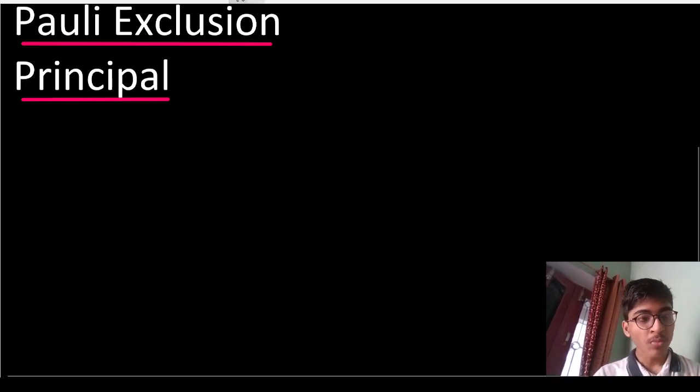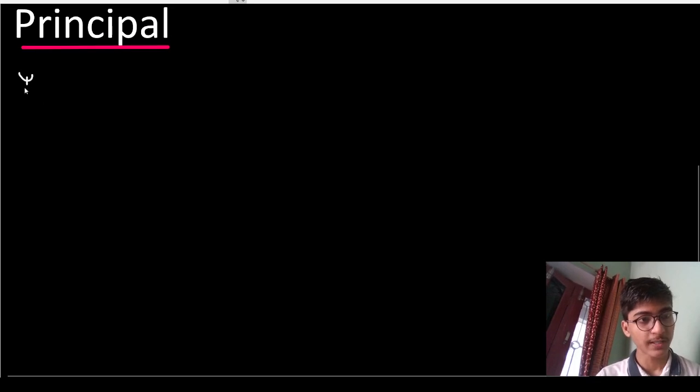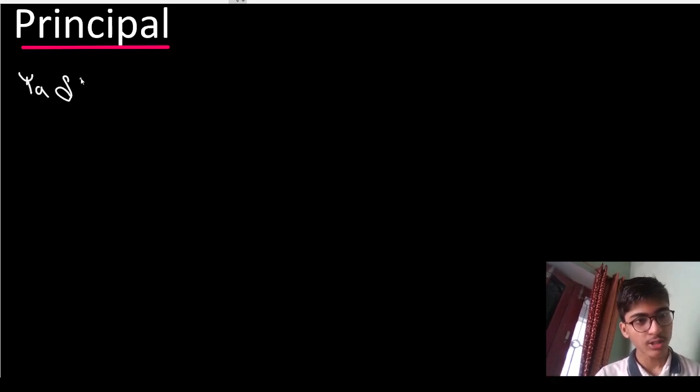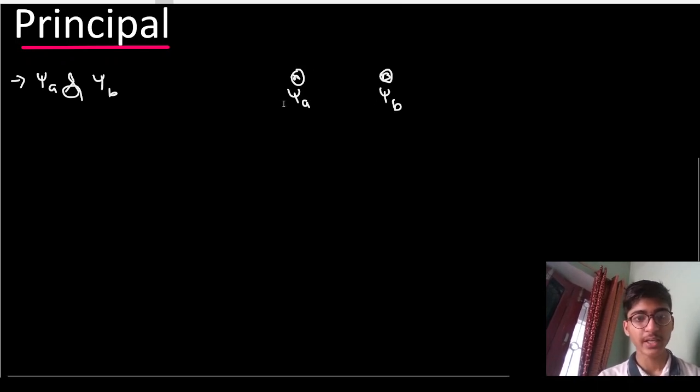So let's see. Let's say we have defined wave functions for the two fermions, psi a and psi b. As we can see here, there are two fermions A and B, psi a and psi b are their respective wave functions.